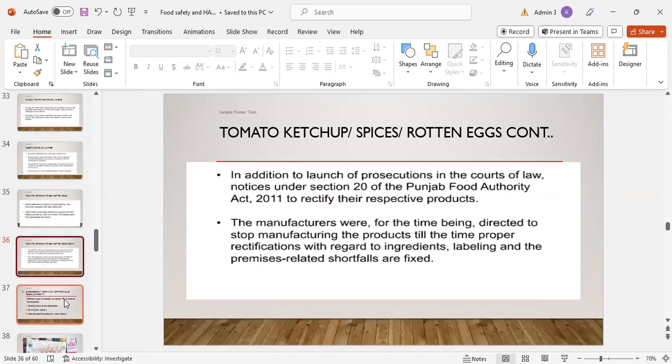In addition to the launch of prosecutions in the court of law, notices under Section 20 of the Punjab Food Authority Act 2011 were issued to rectify their respective products. The manufacturers were, for the time being, directed to stop manufacturing the products till proper rectification with regard to ingredients, labeling, and premises-related shortfalls is completed.